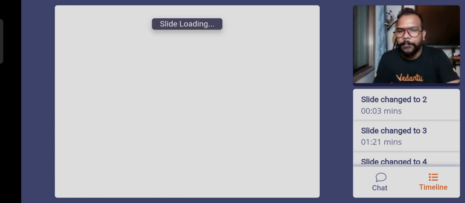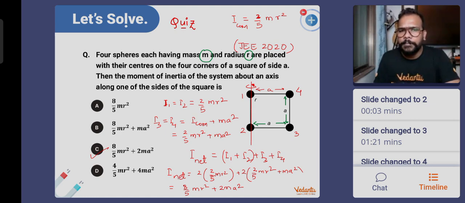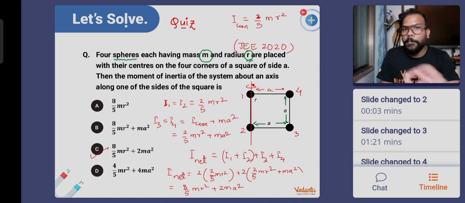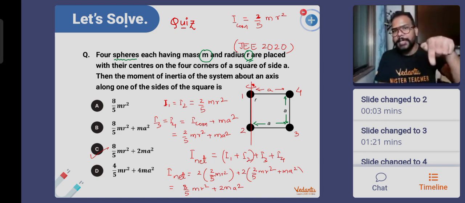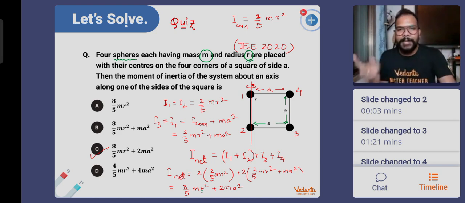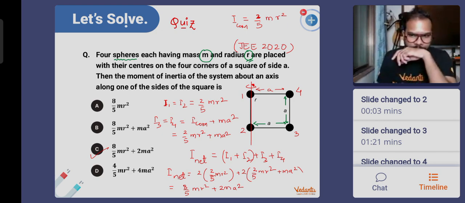This one. Those are point masses. These are spheres. They have different radius. They are not point masses. That's why. If this question says now they're point masses, you can put the value of r as 0. You will get the answer same as the previous one. The answer in the previous session question was 2ma square. So that is the answer that you will get if you put r value as 0. That's the difference.